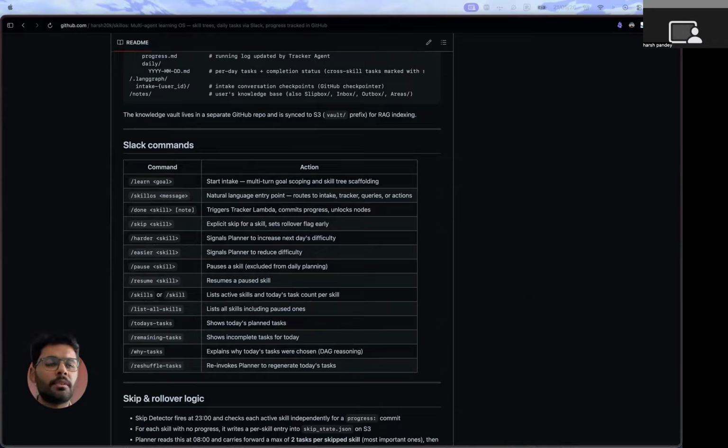And we have multiple agents for creating a new skill. We have an intake agent, and for planning the tasks there is a planner agent, and every agent is deployed as a separate Lambda on AWS, and all the agentic memory is the Git repository itself. So the source of truth for the whole system is the Git repository. And let me show you an example.